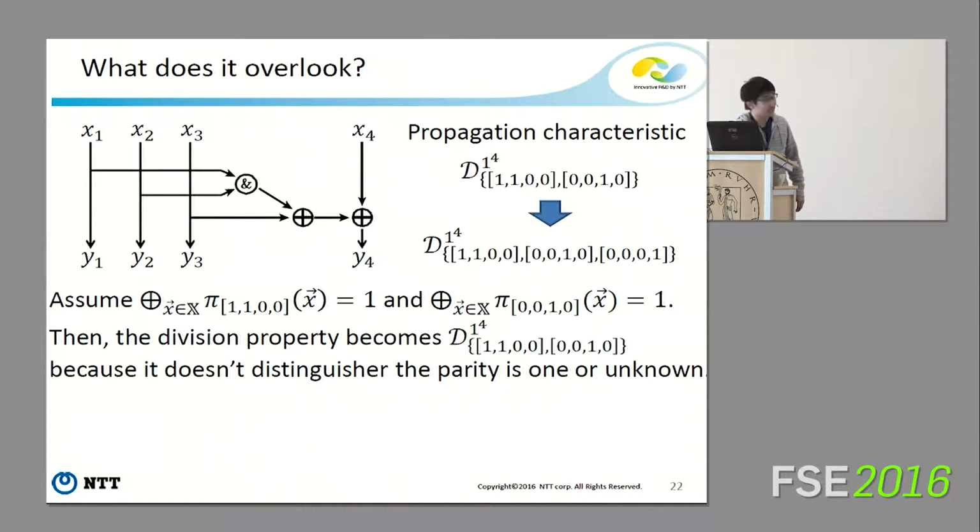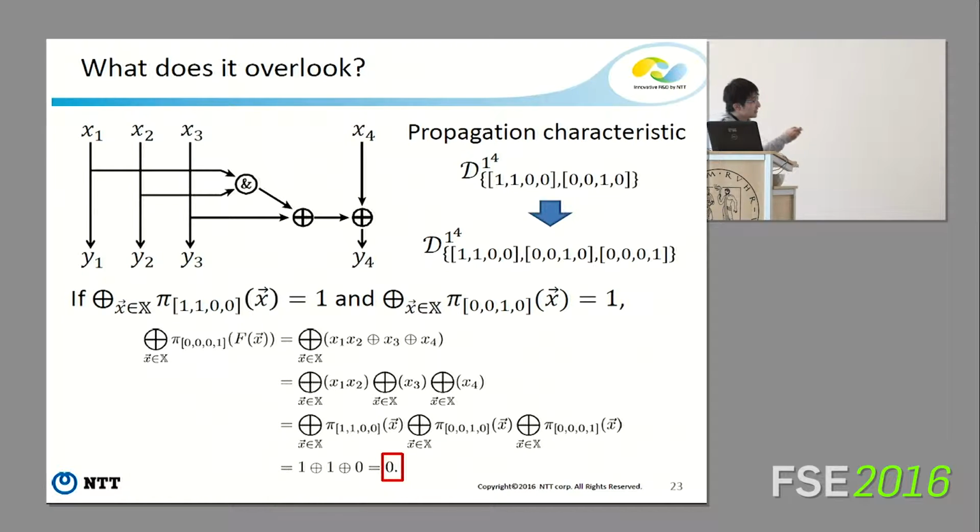In this case, the conventional division property becomes this type of input set, also with division property 1100 and 0010, because the conventional division property doesn't distinguish whether the parity is 1 or unknown. Only this technique distinguishes whether the parity is 0 or unknown. But in this case, this term is cancelled by exclusive OR, so the parity becomes 0, not unknown.